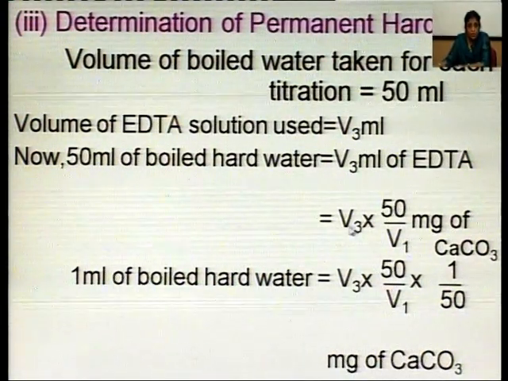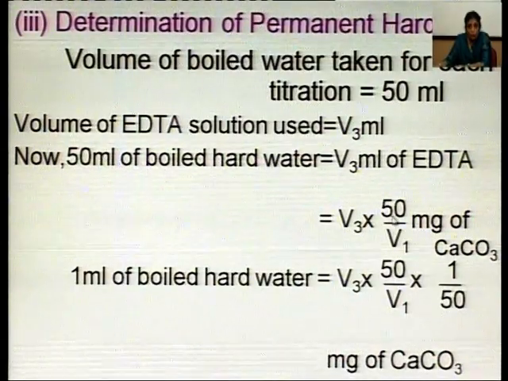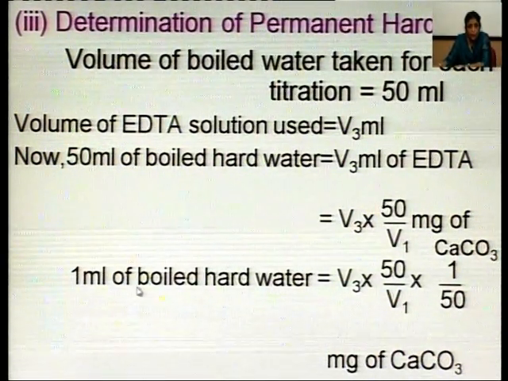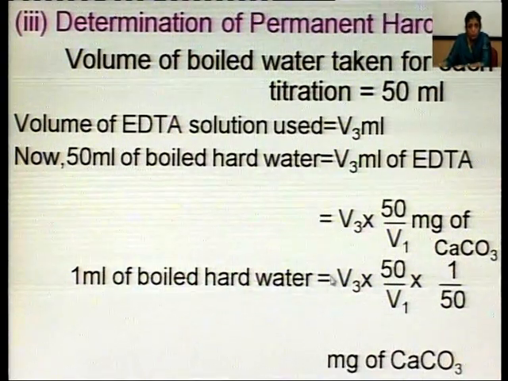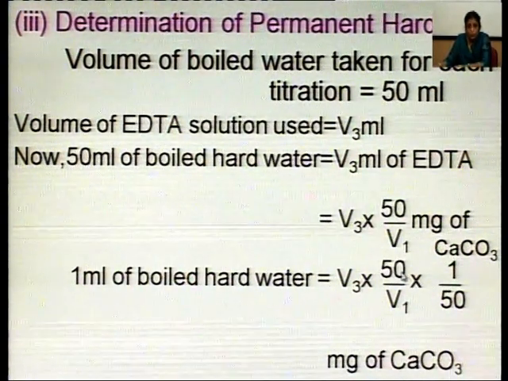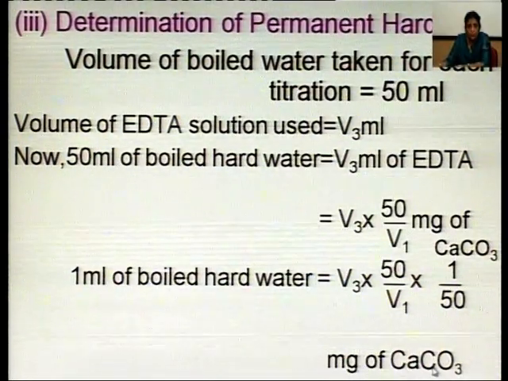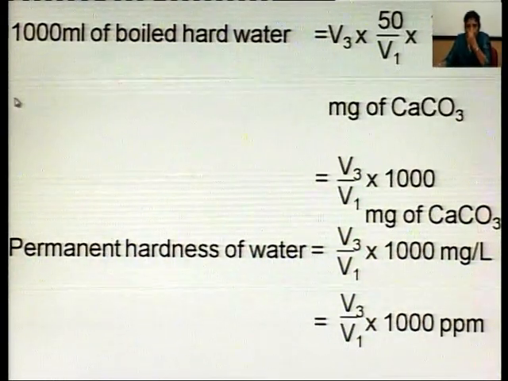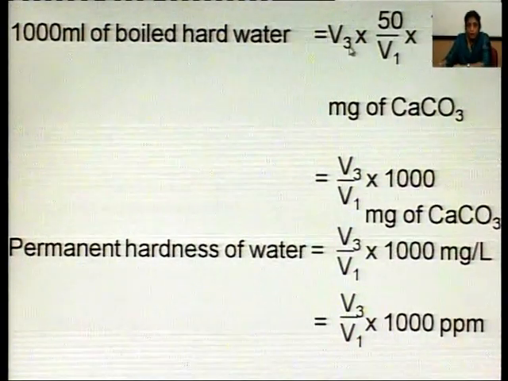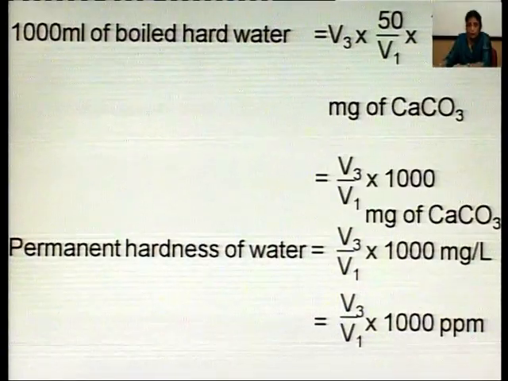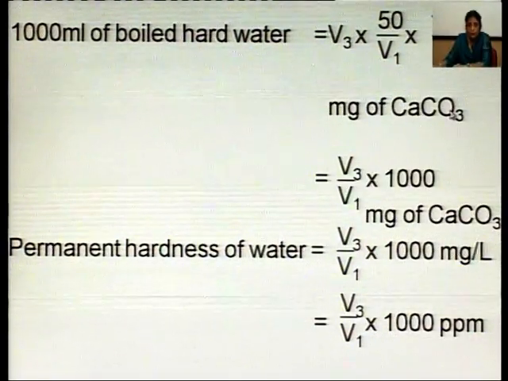So, we can say this is equal to V3 into 50 upon V1 milligram of calcium carbonate. 1 ml of boiled hard water is equal to V3 into 50 upon V1 into 1 upon 50 milligram of calcium carbonate. 1000 ml of boiled hard water will be equal to V3 into 50 upon V1 into 1000 upon 50 milligram of calcium carbonate.